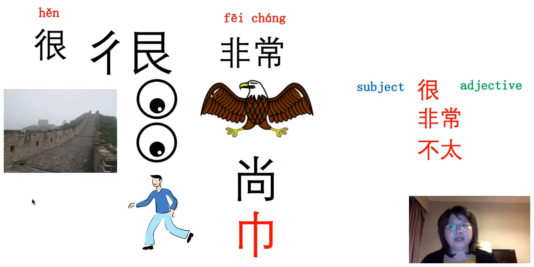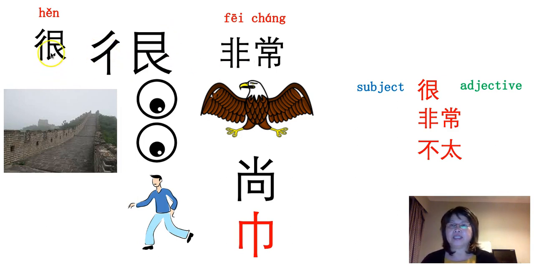If you quite like something, you can say 我很喜欢. For example, I quite like running. 我很喜欢跑步. And if you really like something, the degree is going higher, so you can say 我非常喜欢 something.